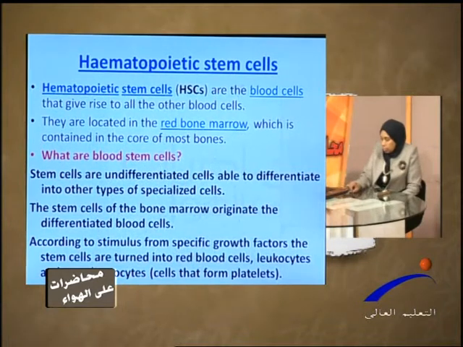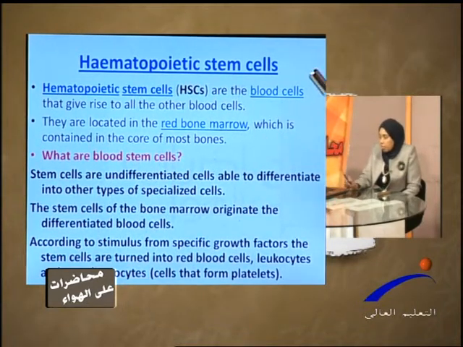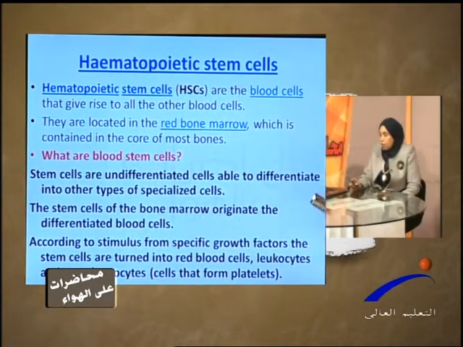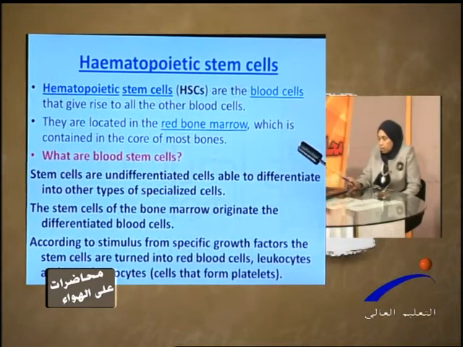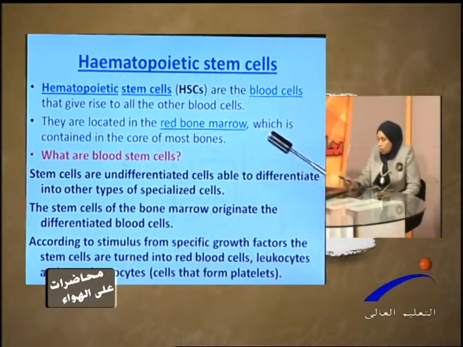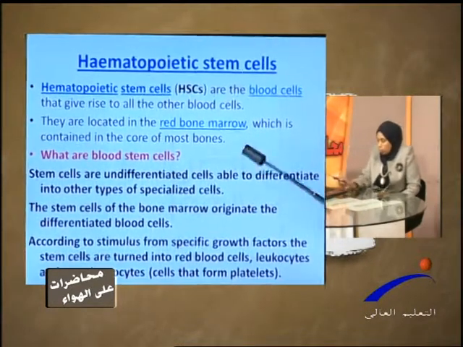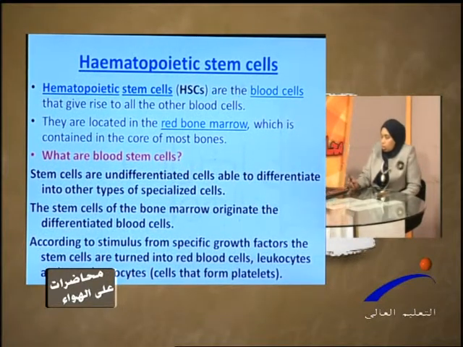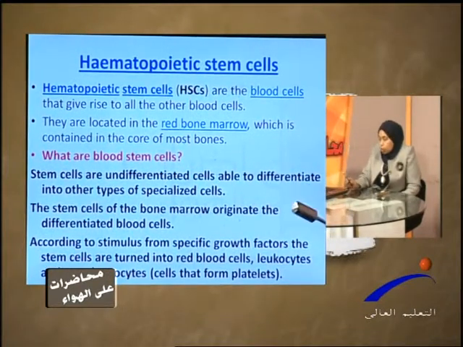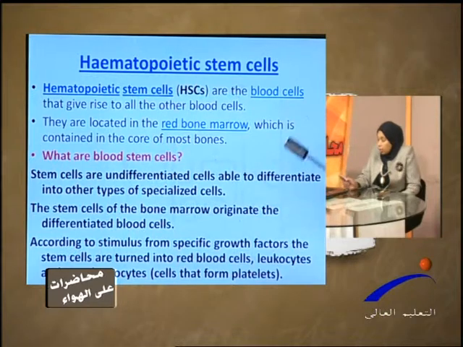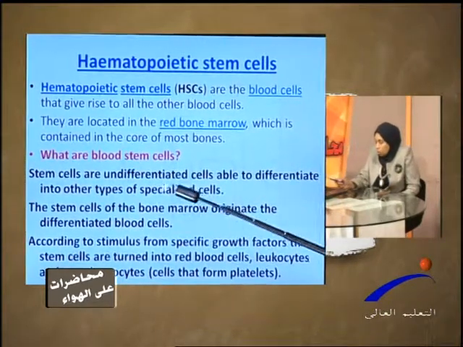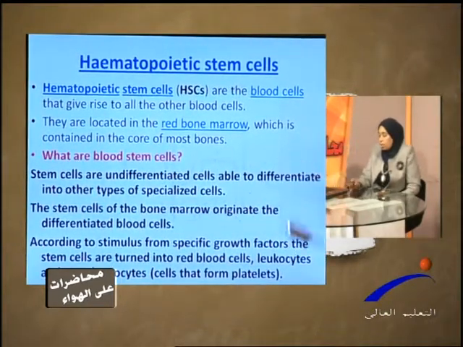What are these hematopoietic stem cells? I said these are the blood cells that give rise to all the blood cell components. They are located where? In the red bone marrow, which is contained in the core of most bones. Stem cells are undifferentiated cells that are able to differentiate into other types of specialized cells.